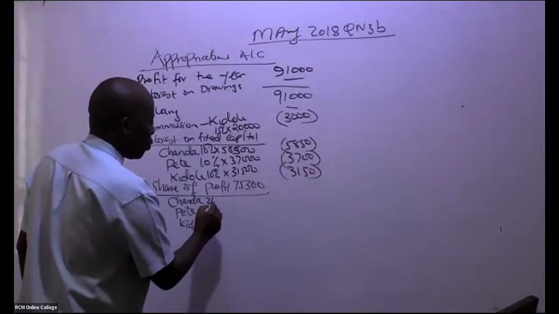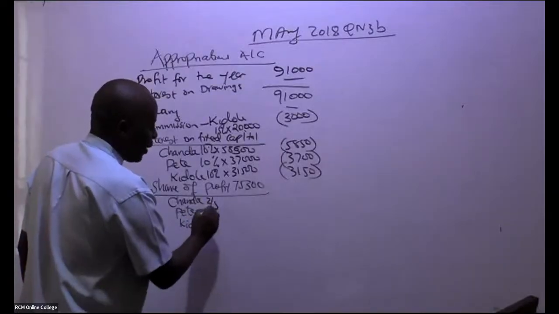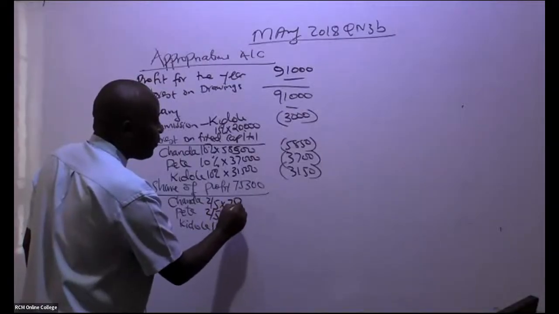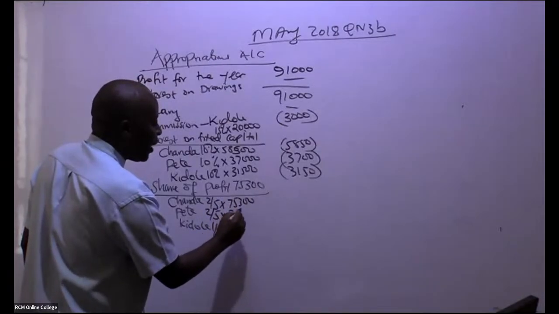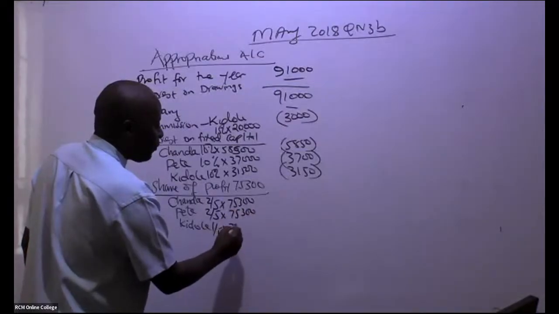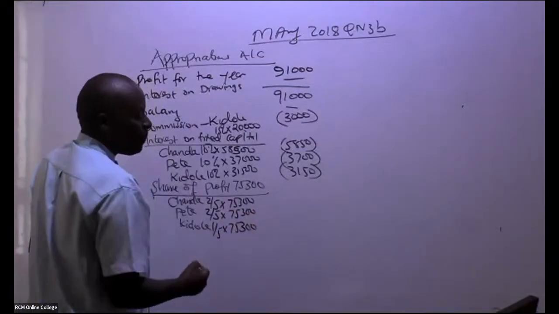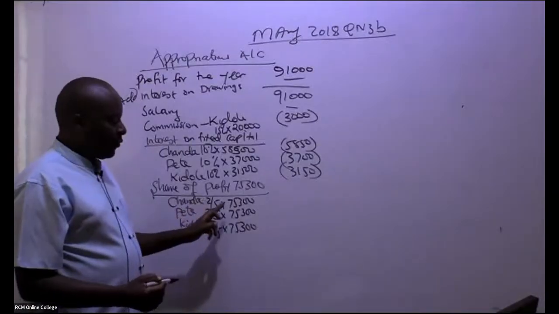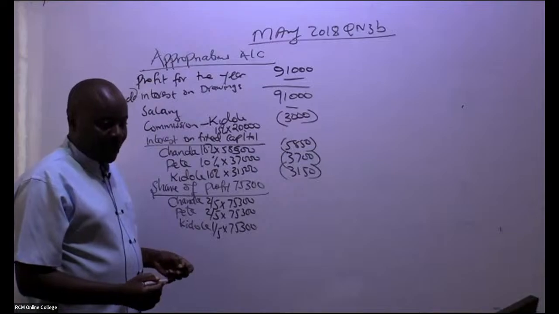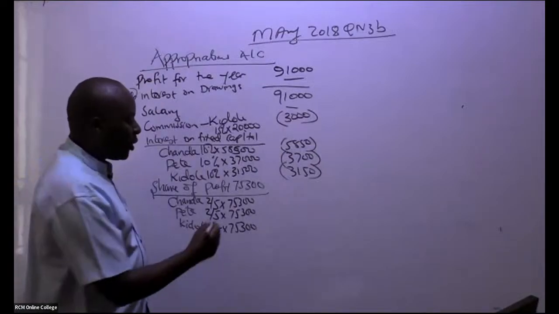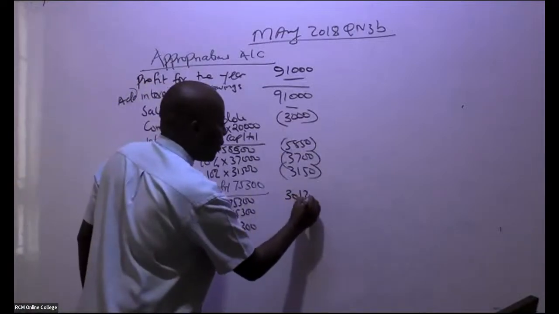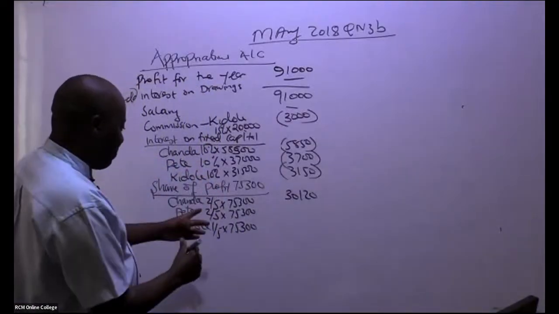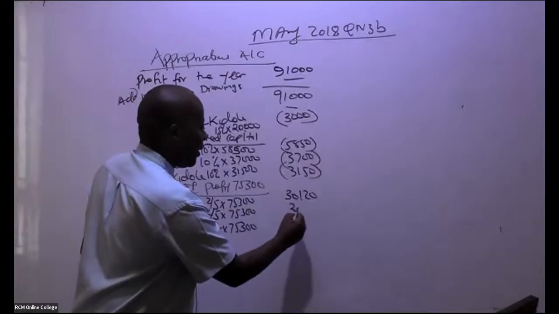So this will be 2 over, of course, if you add here, over 5, isn't it? 2 over 5, 2 over 5, 1 over 5, times this 75,300. All right? So can somebody give me this 2 over 5 times this? What are we getting, ladies and gentlemen? I'm being told we have 3120. This and this will end up giving me the same, 3120.